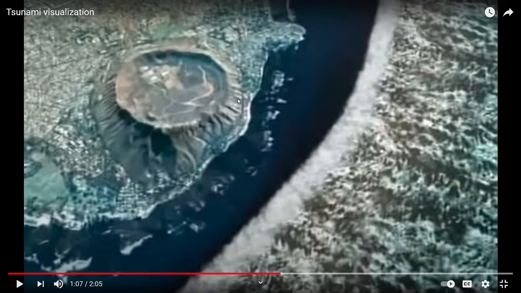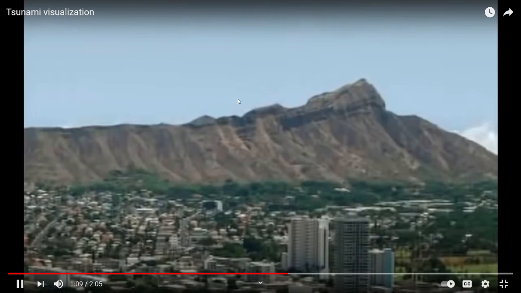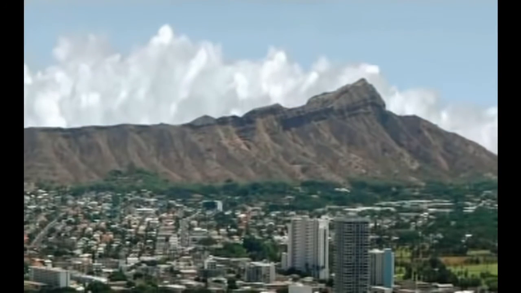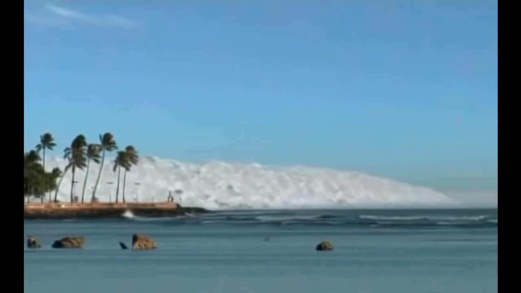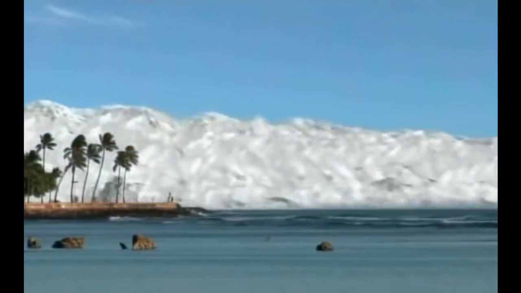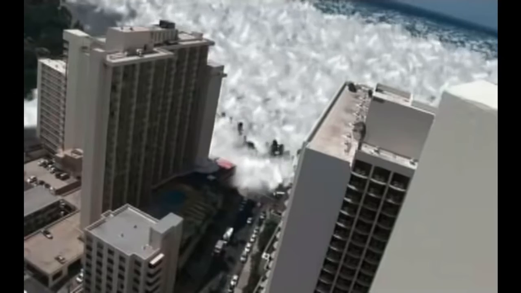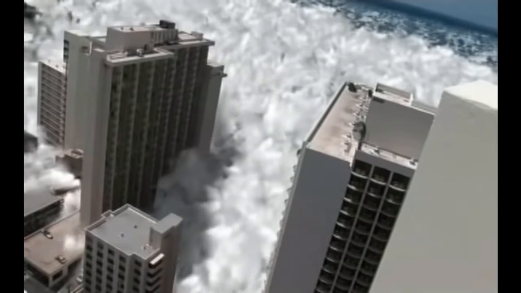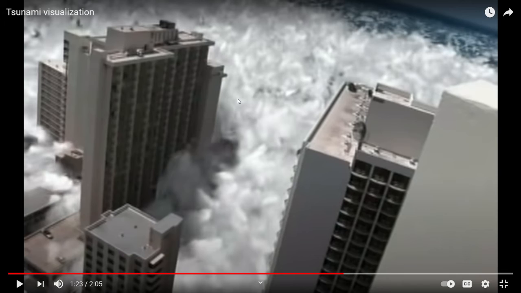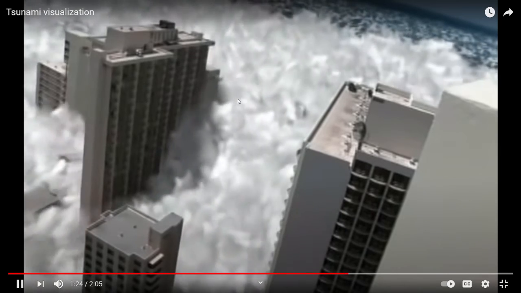You'd see the sea rear up in front of you. It would be huge, the size of a 10-story building, surging inland at up to 70 kilometers per hour. Do you see the huge buildings fall down? The tsunami slams Honolulu.